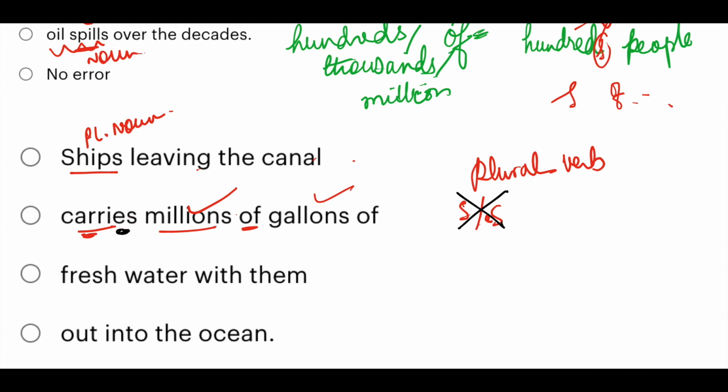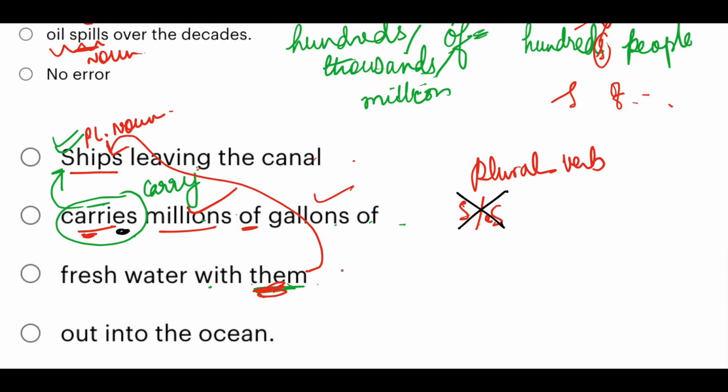Here you have ES, so this becomes a singular verb, and that's why you have to change this. Instead of carries, it should be carry, because this verb is being used for this plural noun ships. Ships leaving the canal carry millions of gallons of fresh water with them. This them has been used for ships, which is plural, out into the ocean. So the error is in part B.